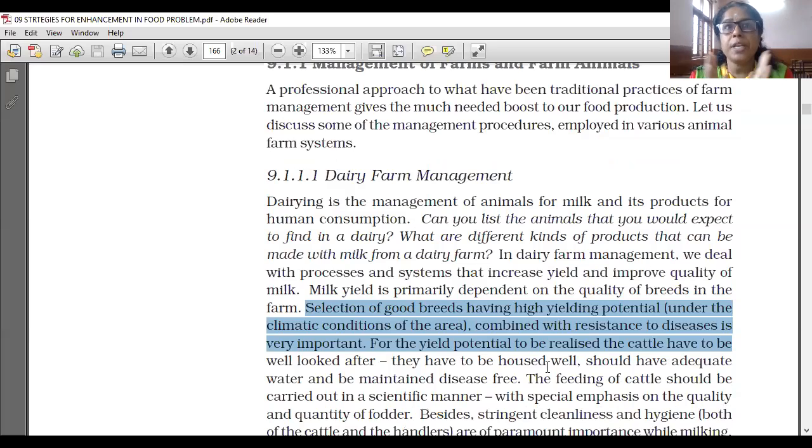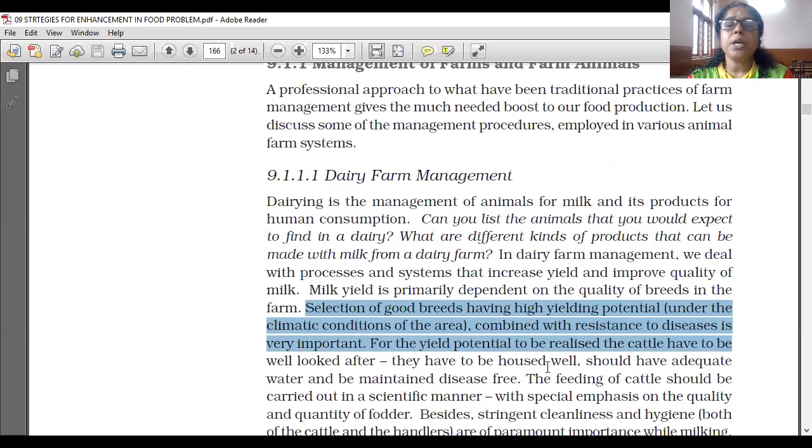Their house should be very clean, hygienic, and well ventilated to get proper air. Yield means how much milk is getting, how much life this cattle has, and how much time it takes to reproduce to give offspring. This all comes under the yield potential.